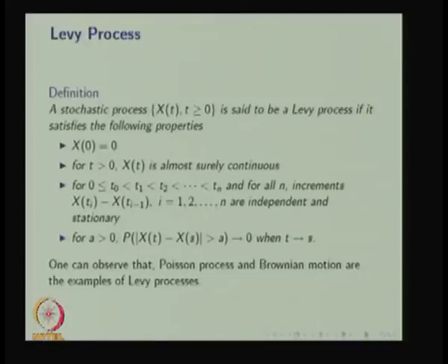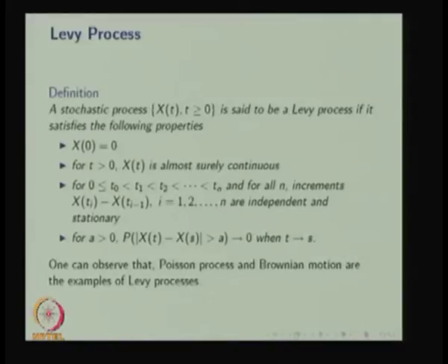The second property, for t greater than 0, X(t) is almost surely continuous. So if you see the sample path of X(t), it is almost surely continuous.